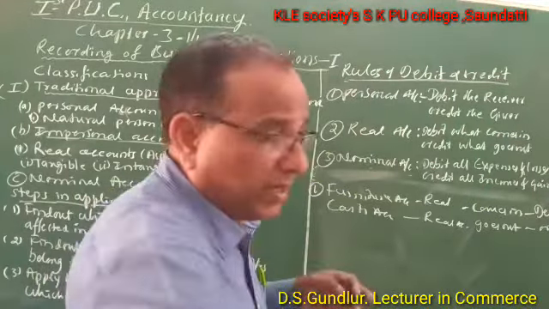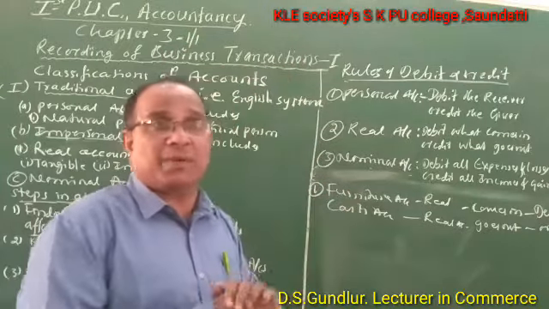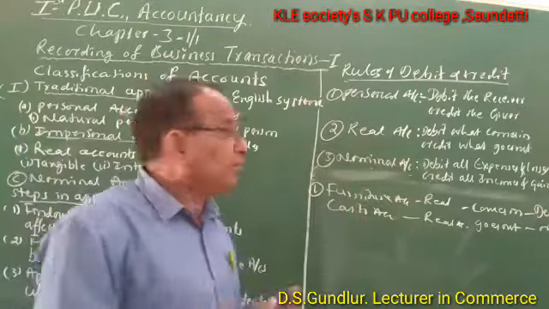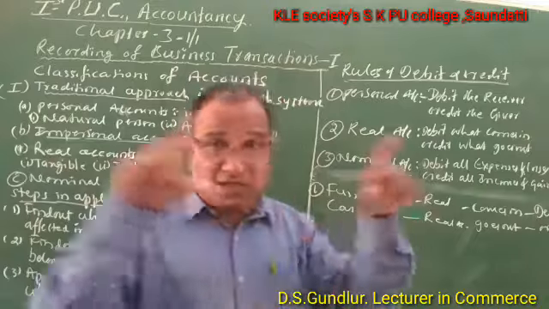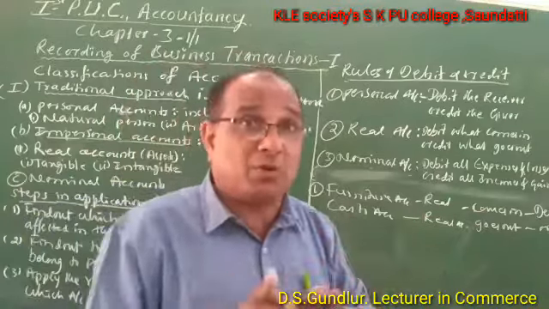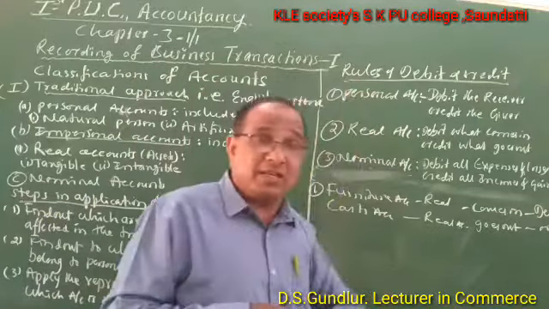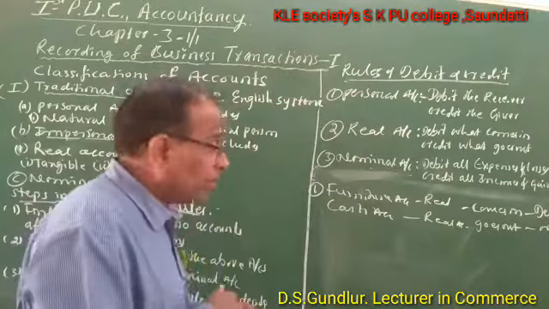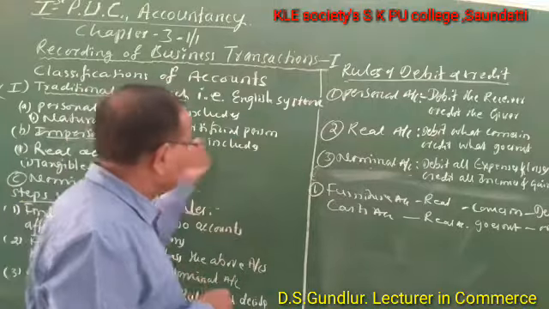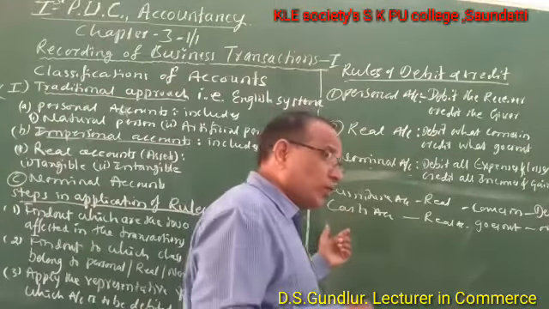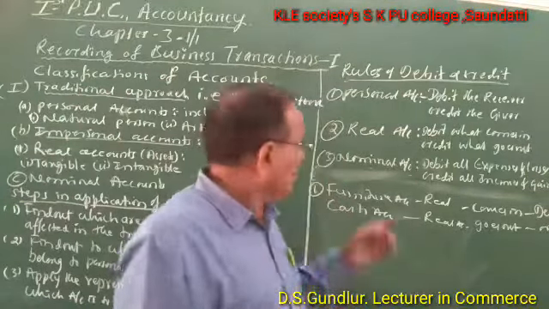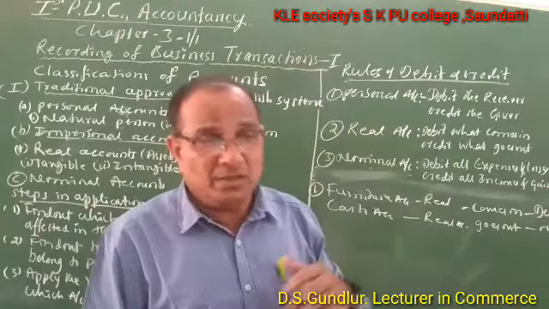Same approach, same rules, same principles, but the method of presentation of the transaction in the books of accounts may be a little different in the modern approach compared to the traditional approach. We will discuss the modern approach later, in my next class. Thank you.